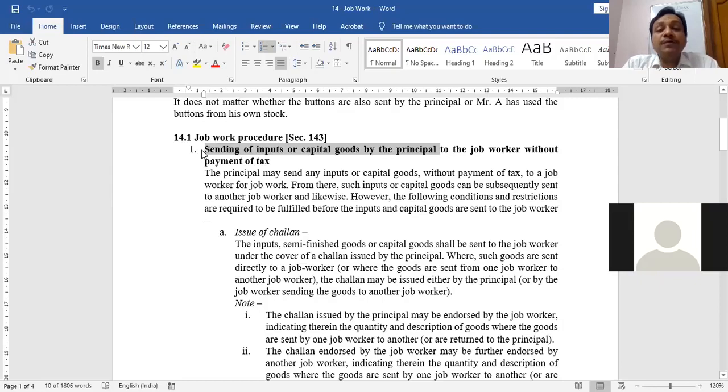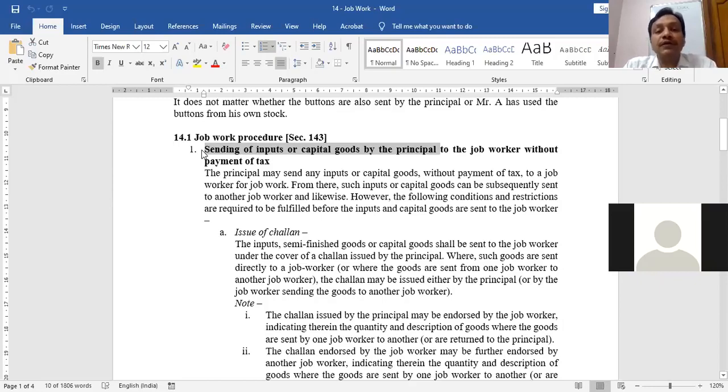So whenever you get the word principal, don't treat that principal always as the person who is related to the agent. In this case, it is the word principal, but it has no relationship with the agent. You cannot say that the job worker is the agent of this supplier.